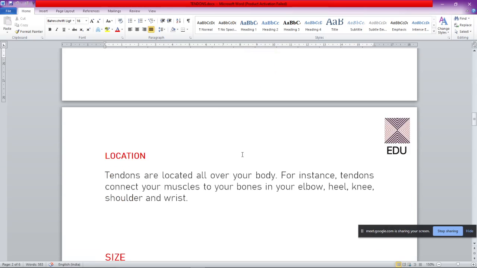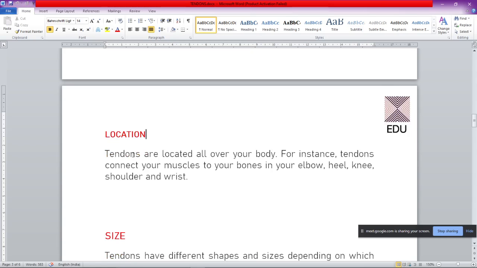Now, we have the location. Where are they located? As we have gone through the location in the previous part of this lecture also, they are located all over your body. They can be present in your elbows, the knees, the shoulders, the wrists, the feet, everywhere. So they are located all over your body.